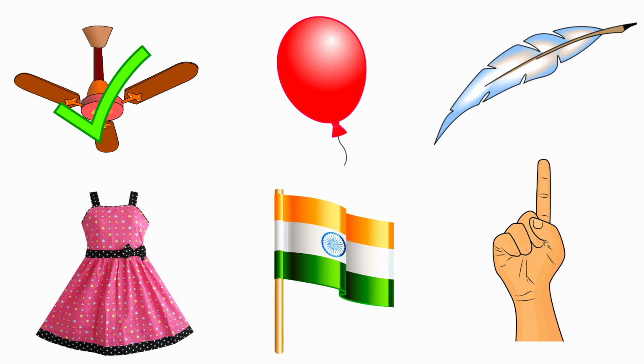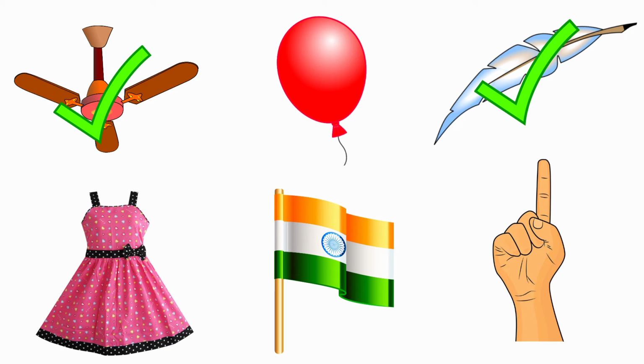Next one, feather. Feather. The beginning sound of the picture feather is /f/. And the sound of the letter F is /f/. The sound of the letter F is /f/ and the beginning sound of the picture feather is /f/. Both are same sounds. So, we are going to tick the picture feather.